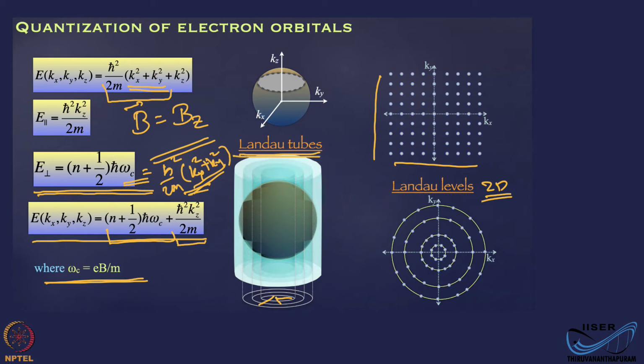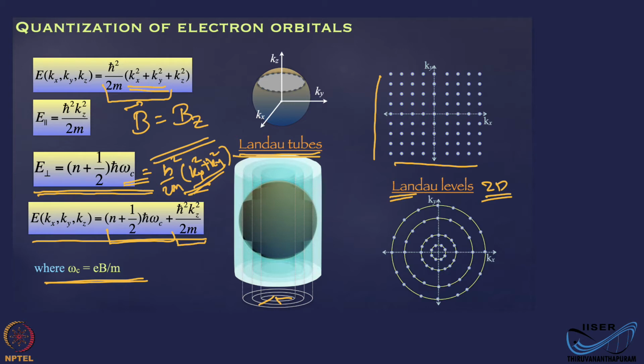These are Landau tubes, and these are Landau levels. That is what we have for a three-dimensional case and a two-dimensional case in the presence of a magnetic field, and we call this a quantizing magnetic field because these fields should be comparatively larger than those used for a normal classical Hall effect.